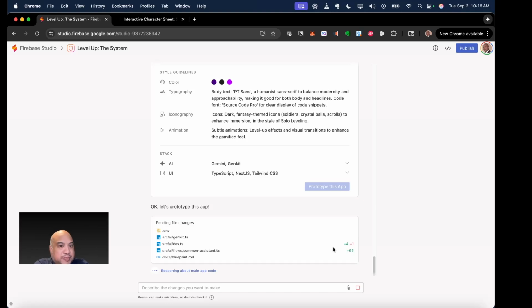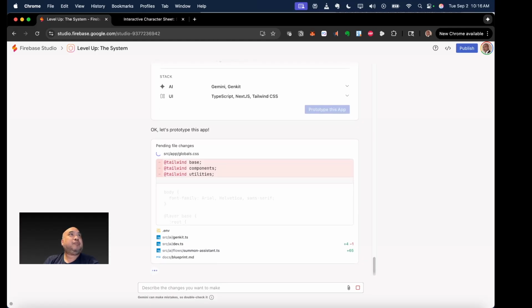I don't know much about front end, but I'm hoping to use this kind of like a reverse approach where I see the code it made and try to kind of back learn or edit what it's done on the front end. And I'm assuming my mic is still working. Yep, it is working.